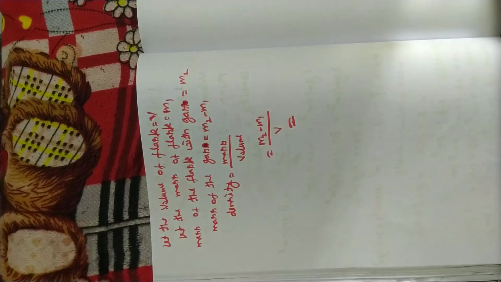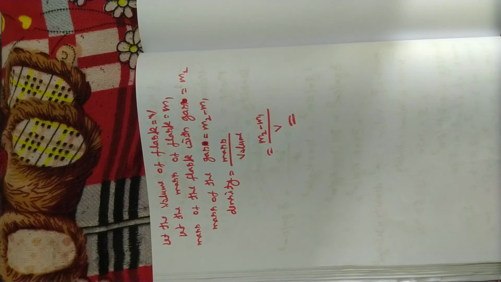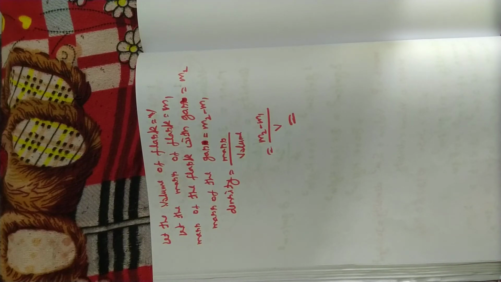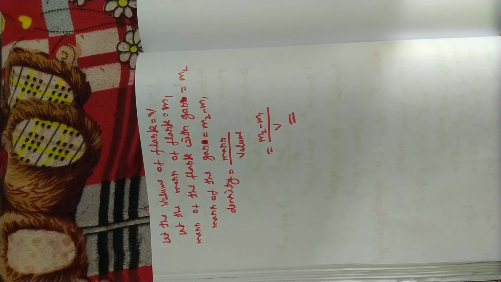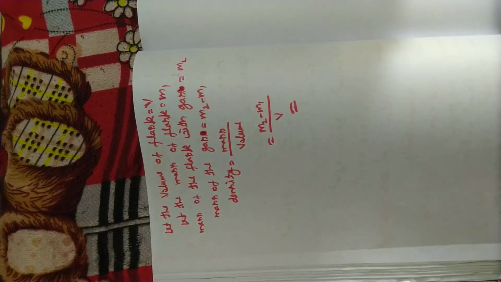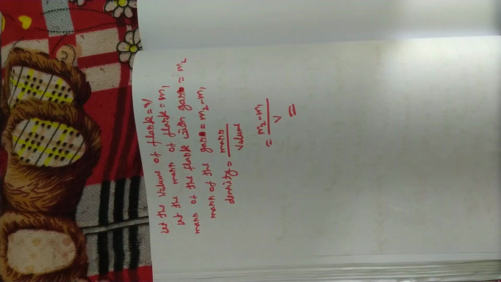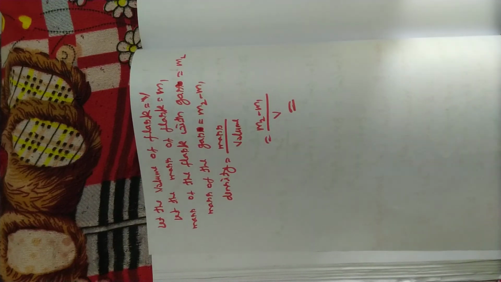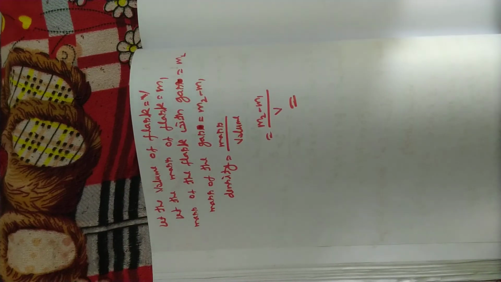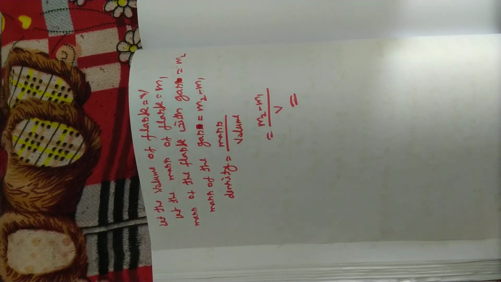Now prepare the table which is given in your textbook at page number 31. This is an important table, and in the next video we will discuss relative density. Relative density means comparison of the densities. We will compare the density of any substance with the density of water. This is called relative density, along with the measurement of the relative density of liquid. Okay, and within 3 or 4 videos I will finish this chapter. Okay, thank you.